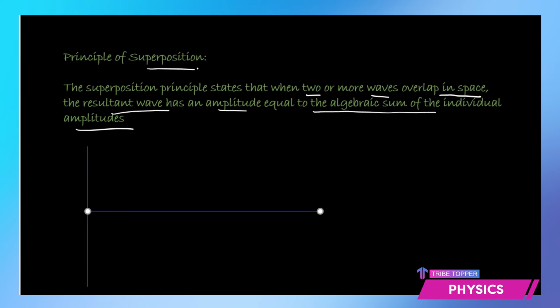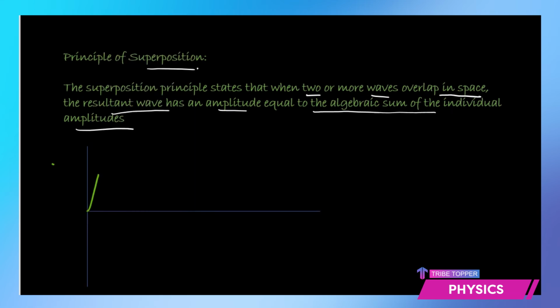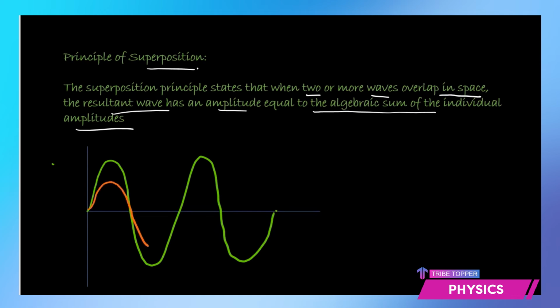So if I have to show here, let's say there is one wave which is going like this. Then I have another wave which is also going in the same direction, maybe with a slightly less amplitude, like this. But the frequency and wavelength is same.